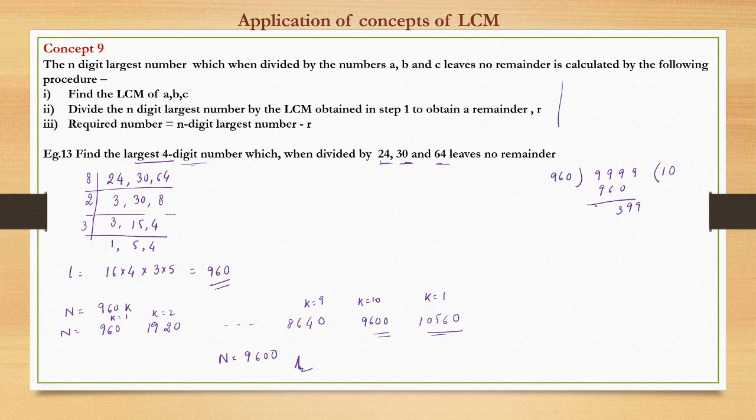The answer would be nothing but the largest four digit number minus the remainder we have got.